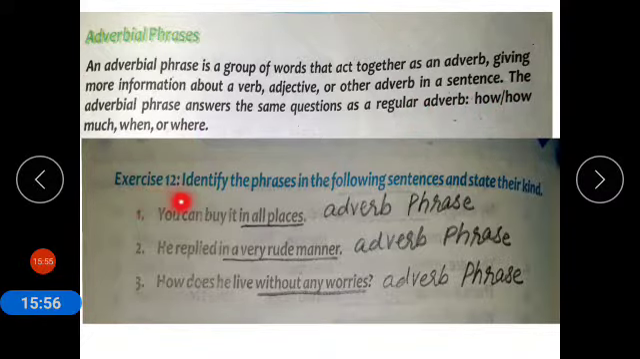Now coming to exercise 12. Identify the phrases in the following sentences and state their kind. You can buy it in all places. "In all places" is an adverb phrase. He replied in a very rude manner. How did he reply? He replied in a very rude manner, so it is an adverb phrase. He lives without any worries. So it is an adverb phrase.